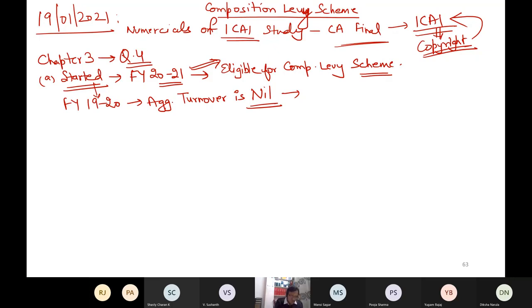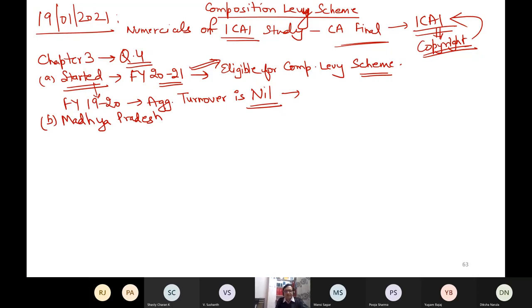Varun and Arun Associates started a partnership firm of architects in Bhopal, Madhya Pradesh. It is telling me the state, MP, which will help me determine how much my aggregate turnover should be to check whether I am eligible for the composition levy scheme. So Bhopal doesn't matter. I'm not concerned about the city.